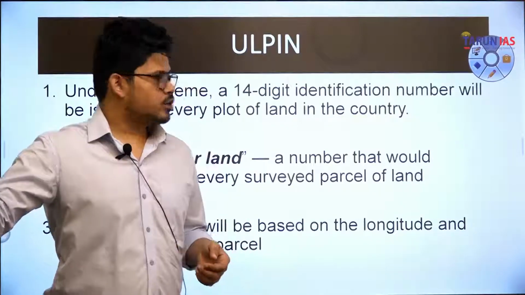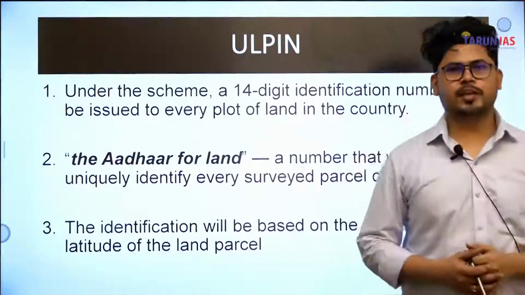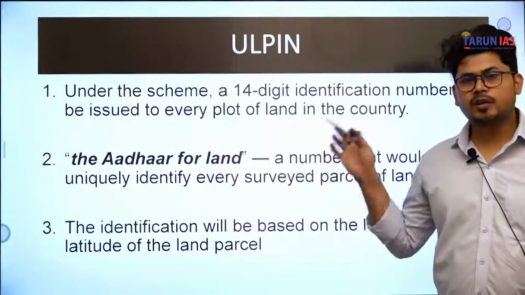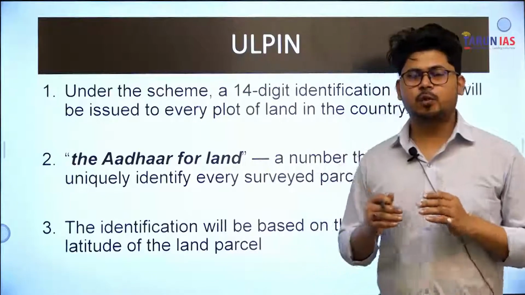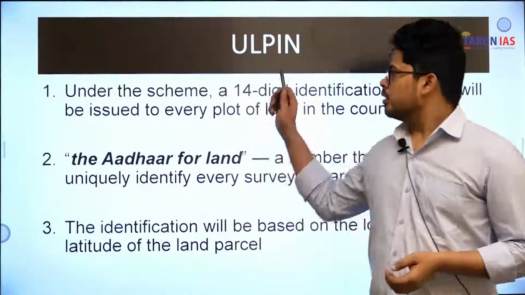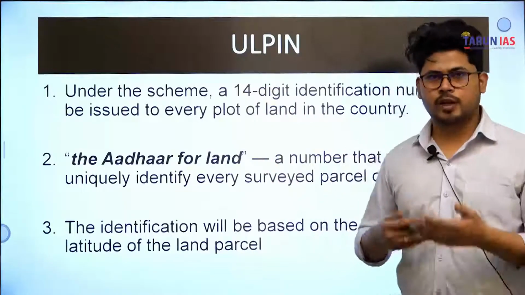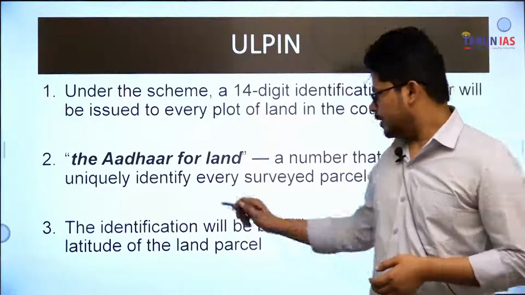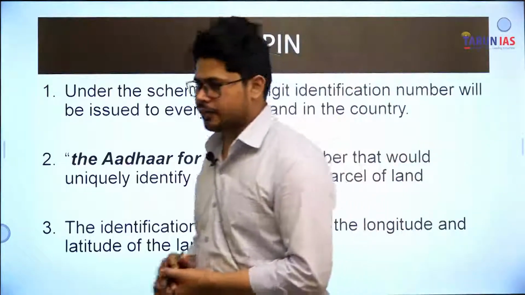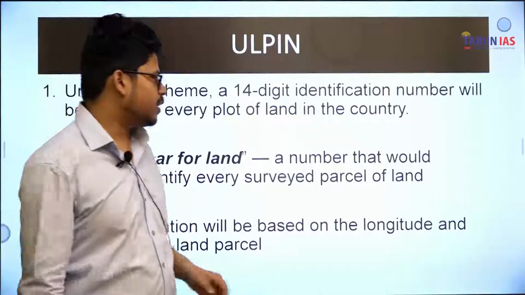ठीक है, तो 7th शेड्यूल में सारी लिस्ट्स प्रोवाइडेड है, जहाँ पे डिस्ट्रीब्यूशन ऑफ पावर्स बेसिकली मेंशन्ड है सेंटर और स्टेट के बीच में. ठीक है, तो ULPIN scheme, now that the land records have been digitized and the owners are being identified for the land records, so now those owners will be provided with ULPIN number. It will be a 14-digit code like our Aadhaar code, very similar to that. But that 14-digit code will include the longitude and latitude of the land parcel that has been identified. Okay, that will be based on the longitude and latitude of the land parcel that has been identified.